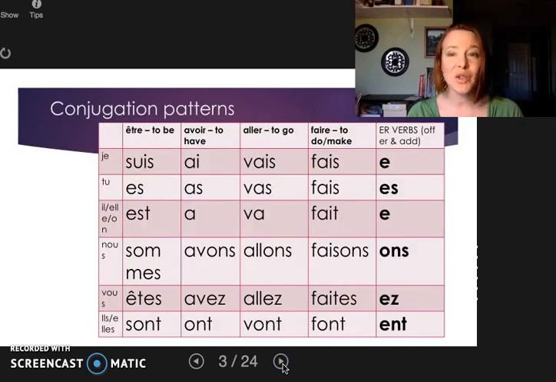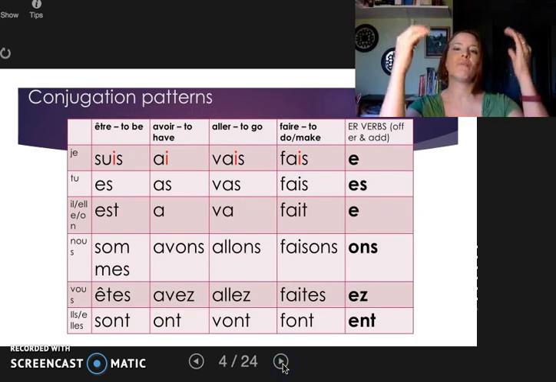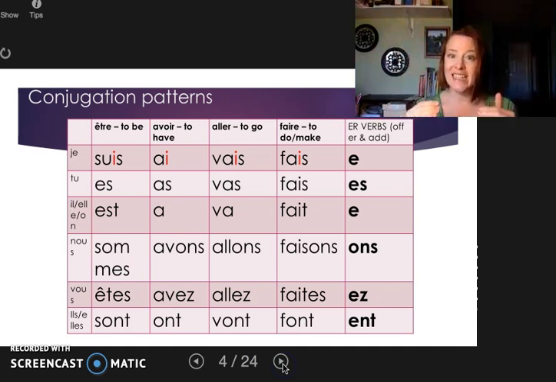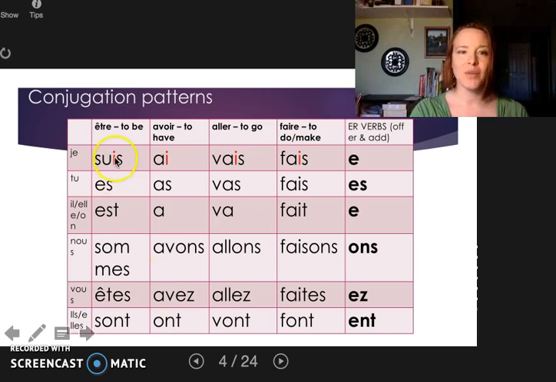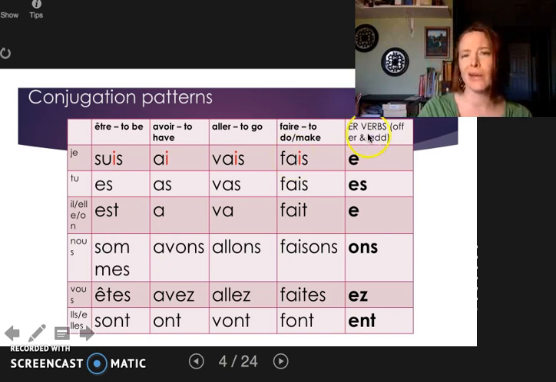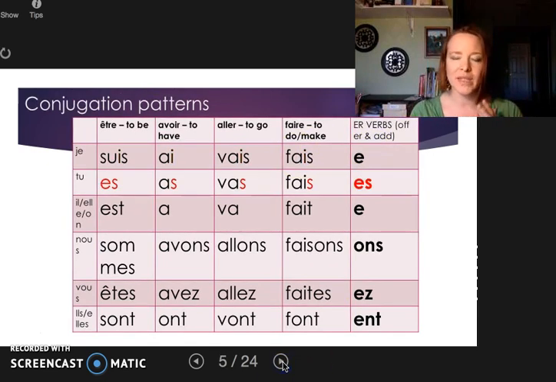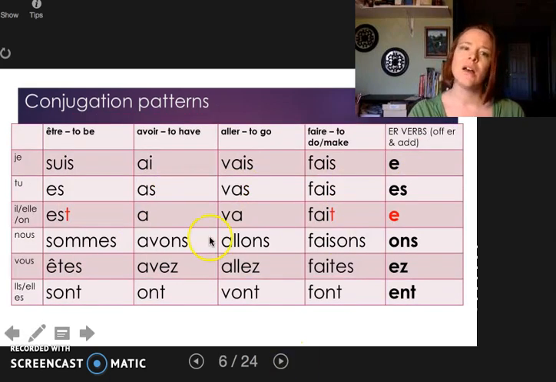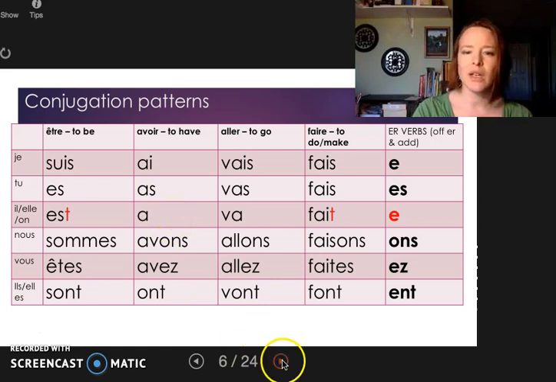Now, when we're looking at new verbs, we should always take a quick glance at what we've seen before, try to remember those patterns, and see if any of them will apply to the new verbs. For example, these irregular verbs have these I's in them, even though the ER verb has an E. Will we see that? These all have S's in them. Will we see that? Some T's as well as some A's and then an E. All three of these similar patterns we'll probably see somewhere. Let's see which ones we're going to find.